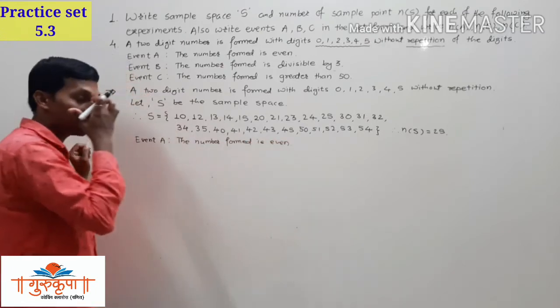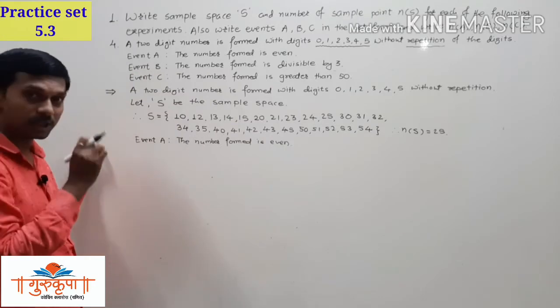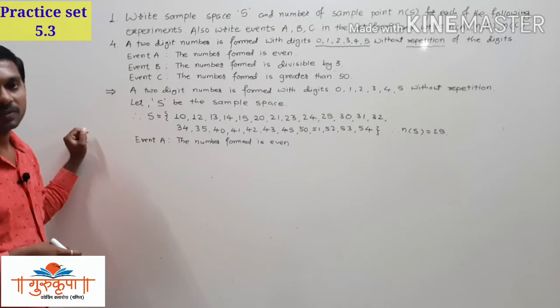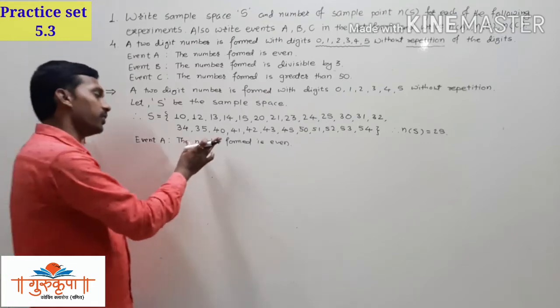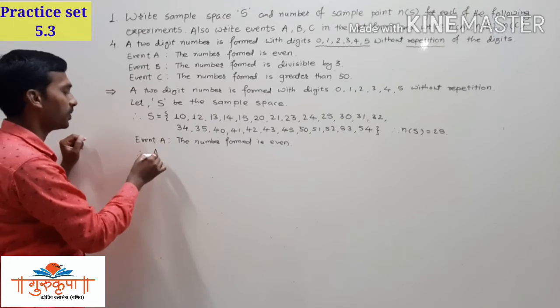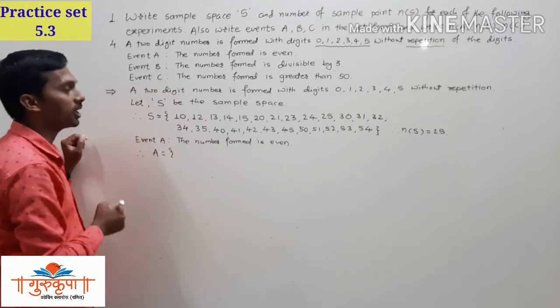So here we have to write only even numbers from the sample space. That is very important because this event is a subset of the sample space. So here you can write A equals, in curly brackets, only the even numbers.